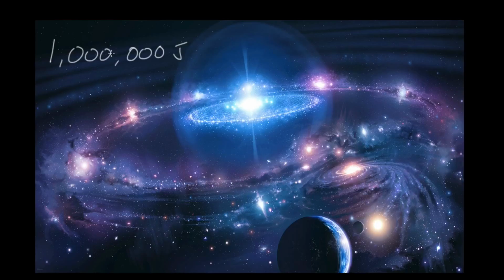This number cannot change. Remember, energy cannot be created and energy cannot be destroyed. The amount of energy the universe has will always remain at 1 million joules, no matter what happened the previous day, no matter what happened the previous week. And that's what the first law of thermodynamics is saying. The universe has a set amount of energy, and that amount of energy will never go down, and it will never go up.